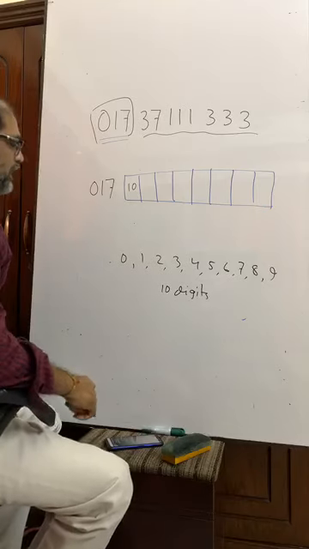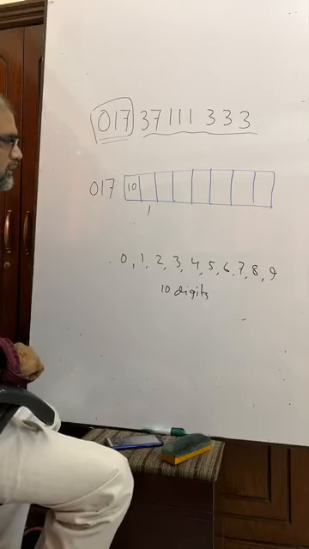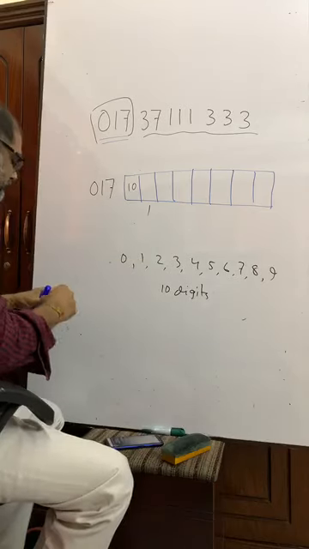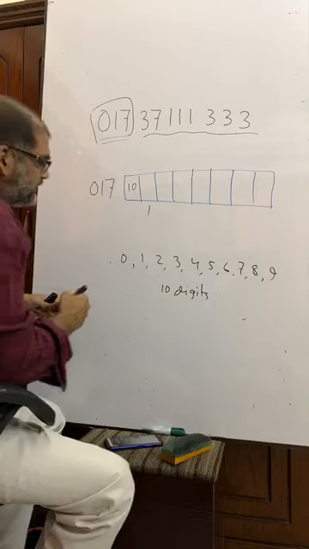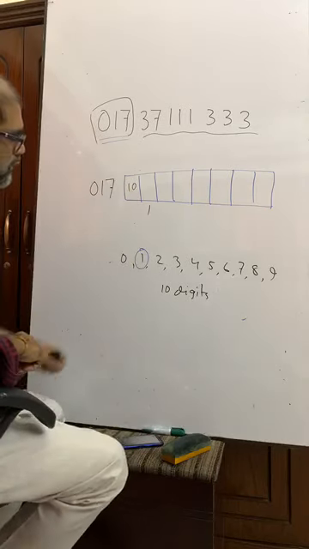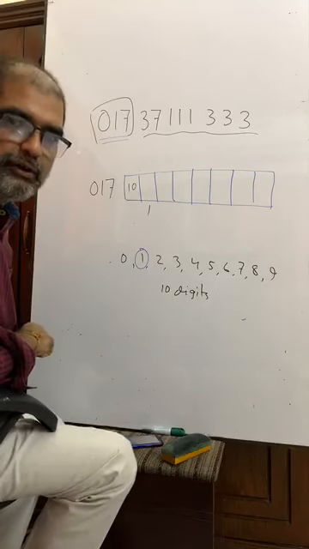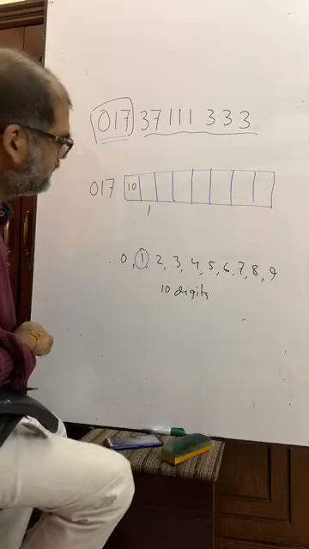Very good. Now tell me for the second position. Suppose this has been taken in the first position. For the second position, how many ways? There are 9 ways? No, it's wrong.